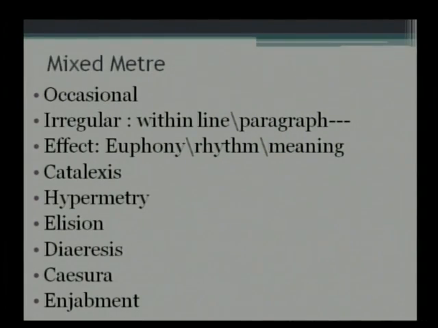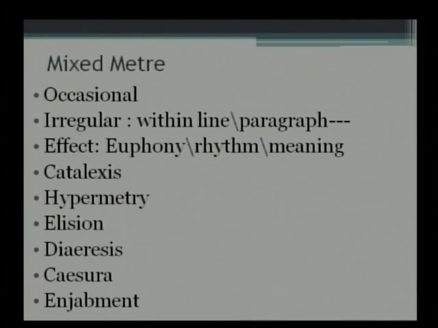I want you to look at what we call mixed meter. Mixed meter is where in one line you probably have a very clear anapest. Iambic, right. Let's take iambic as the example because that's the most common one and it's the easiest to understand. But sometimes what happens is there is a change. Somewhere along the way, as you are reading the poem, you will realize that there is a shift. You will notice that it changes. And then we call it occasional meter.